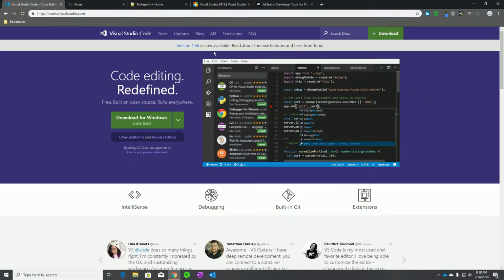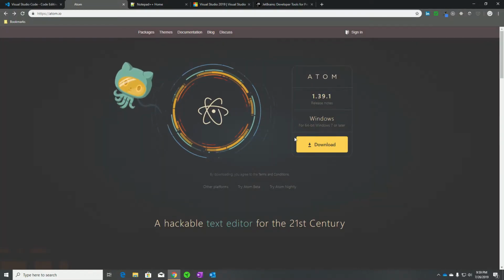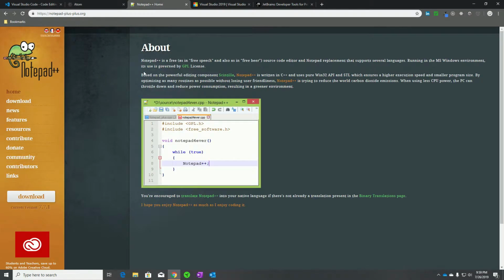For me, it's this one, Visual Studio Code. Microsoft makes it. It doesn't have to be that one though. Atom is another one that's very popular. You have Notepad++, which is essentially Notepad with a few more features. And then you also get into the bigger ones. These three that I just showed are sort of bare bones, very small, not real complicated controls, things like that.